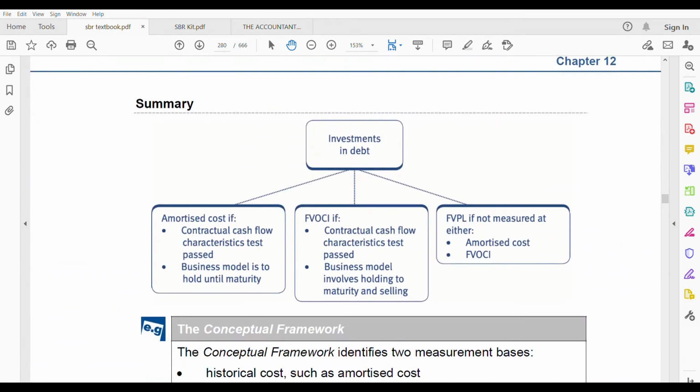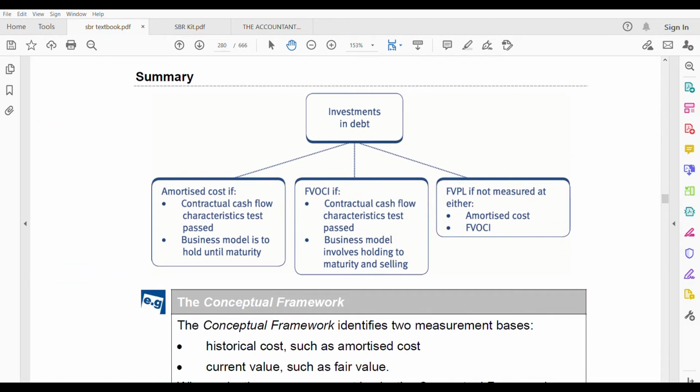So now, let us summarize everything. Investments in debt can be measured in three ways: amortized cost, fair value through OCI, fair value through profit and loss. Remember, for amortized cost and OCI, you have to do a test: the contractual cash flow characteristic test.